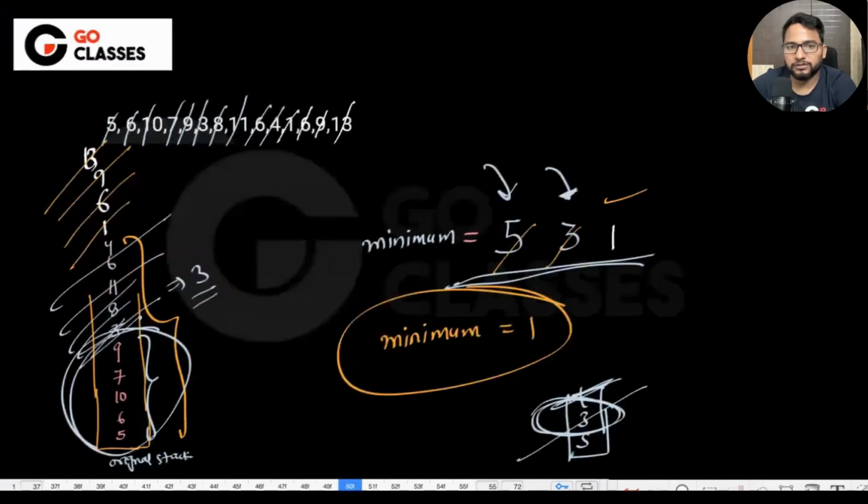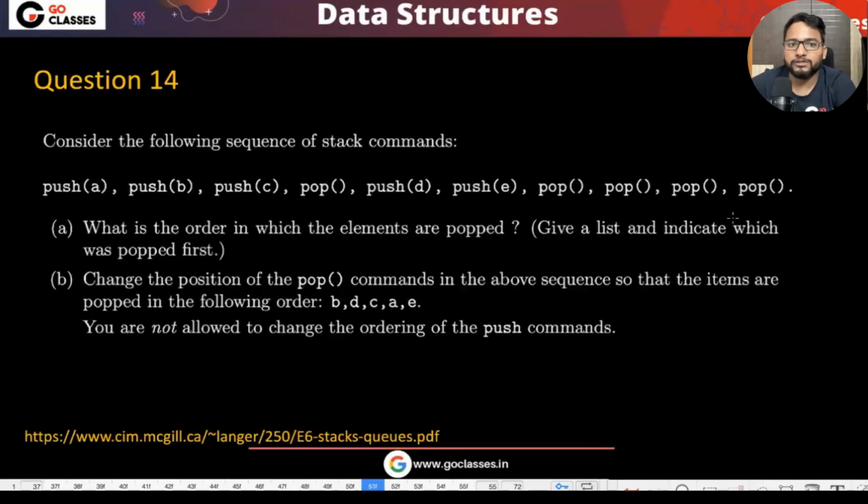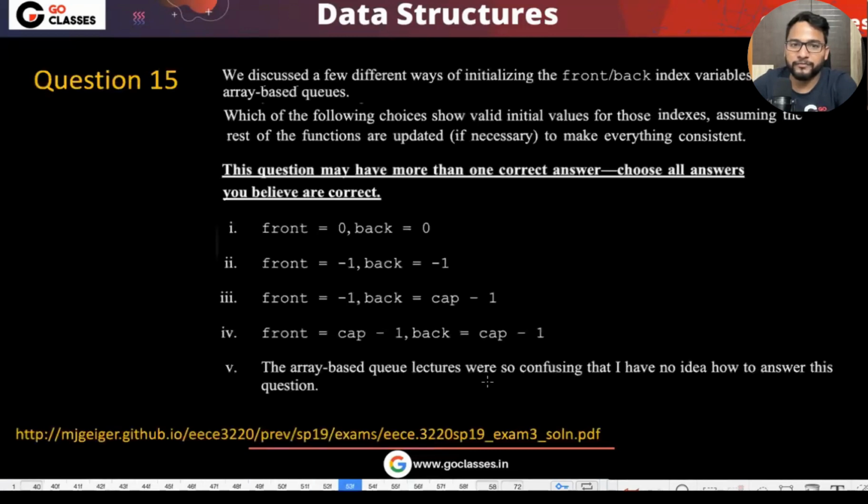Now let's just move to the next question. You might have noticed that these stack and queue questions are either too easy or too hard. Actually, I was not able to manage the balance. I have put the balanced parenthesis questions, that is fine, but I was not able to maintain the balance in the questions. Mediocre questions, I was not able to find. So either these were too easy or too hard questions that I was able to find. Obviously there might be mediocre questions also.